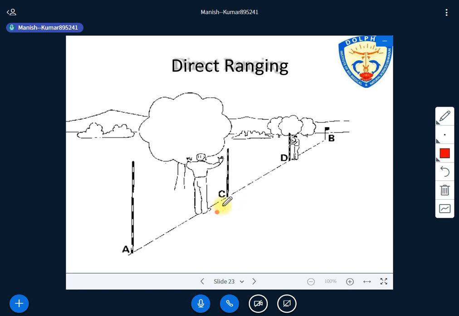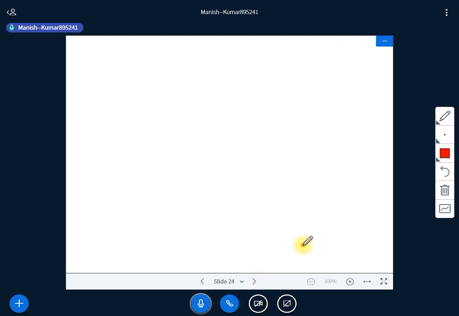And when the thing is confirmed, he has to show his hand like that: okay, the thing is correct. Have a look at the hand movement. This kind of hand movement has to be done there, up and down, so that the things can be adjusted on the ground itself. So from A to B, first C has to be located, then from C to B, D, and similarly all these intermediate points need to be there for direct ranging.